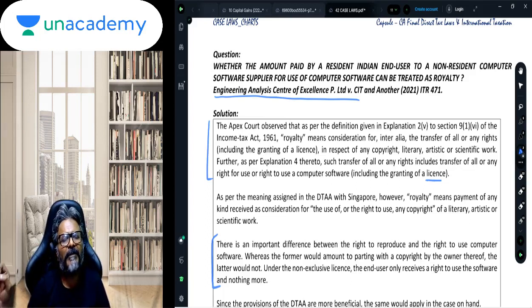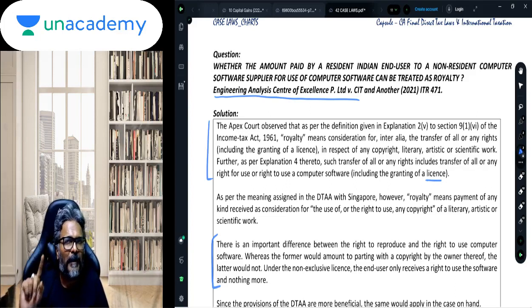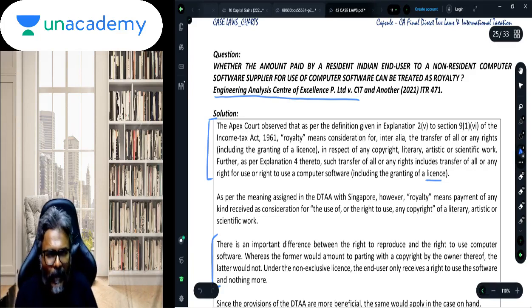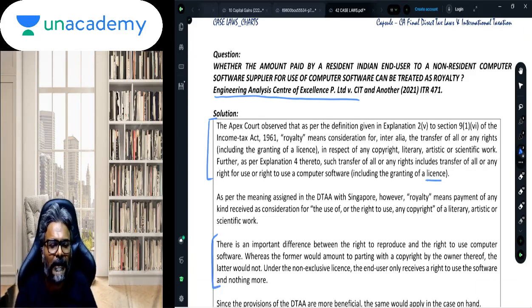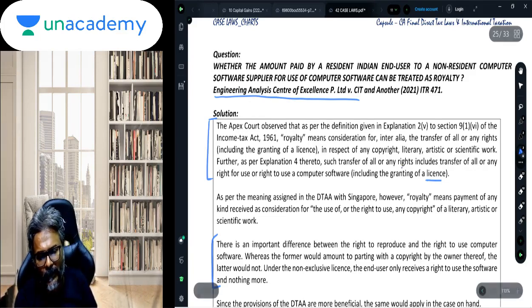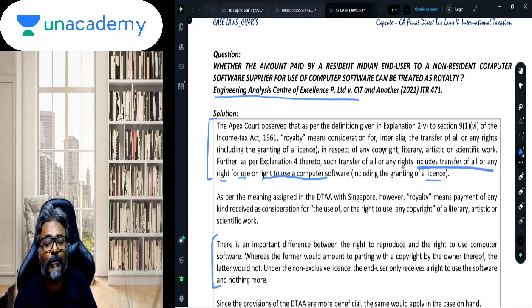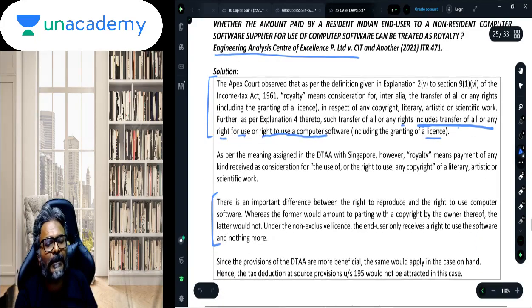Same way, whatever we are paying to Microsoft for using that particular software is not a royalty, it is business income. But be careful, here the income tax law has gone on to define royalty to include the transfer of all or any right for use or right to use a computer software.